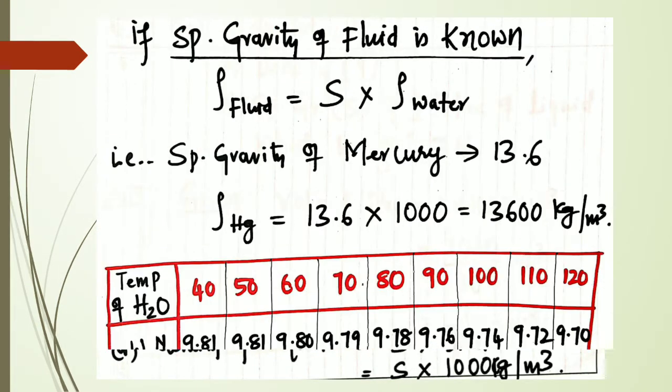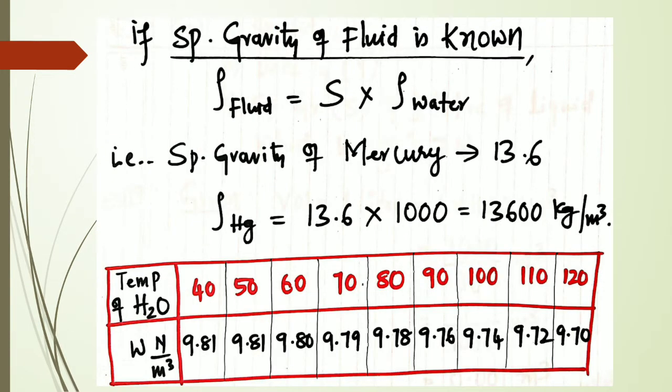So once the specific gravity of the fluid is known, you can calculate the density of the fluid. Density of water is known to me, specific gravity is known to me, then you can calculate the density of the fluid. Suppose, for example, the specific gravity of mercury is 13.6. If I know the specific gravity of mercury is 13.6, yes, I know.